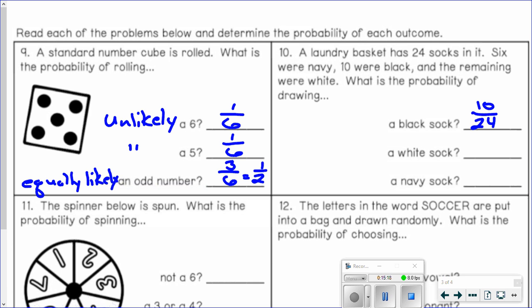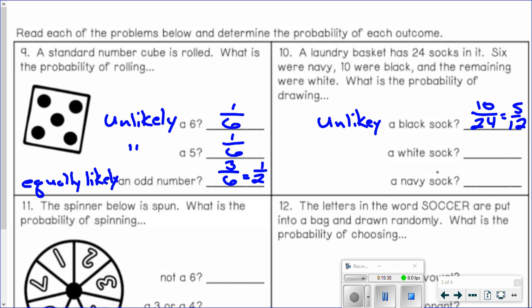I'm going to simplify this, and that would be 5/12. 5/12 is less than a half. 6/12 would be a half. So this is unlikely.